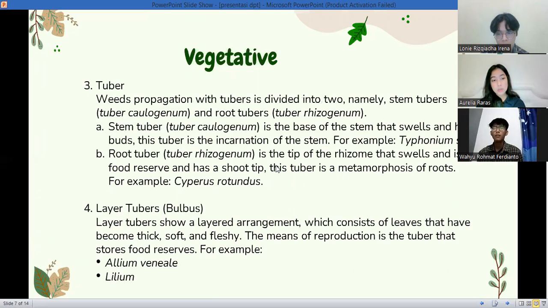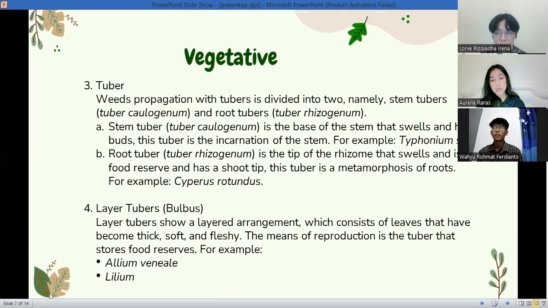Third, tubers. Propagation with tubers is divided into 2, namely stem tubers or tuber caulogenum and root tubers or tuber rhizogenum. A. Stem tubers, or tuber caulogenum, are the base of the stem that swells and has roots.